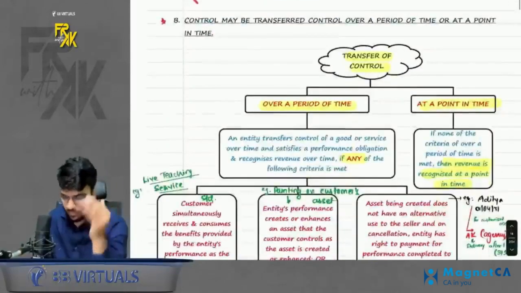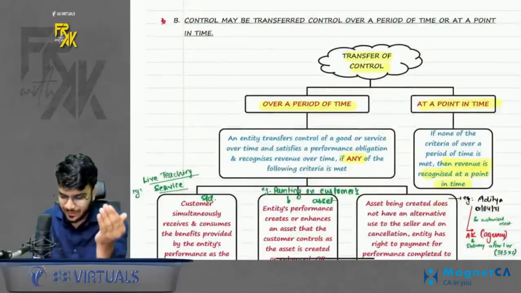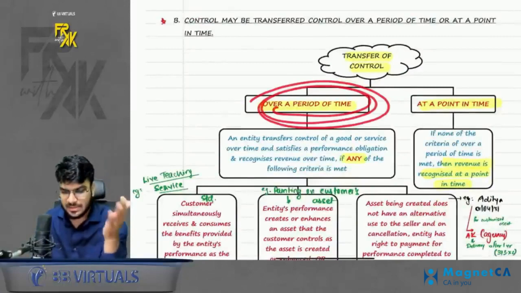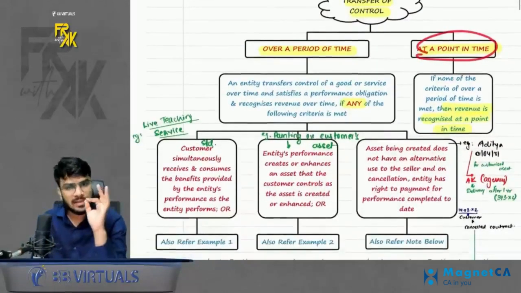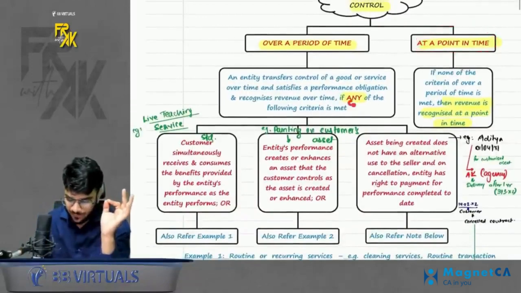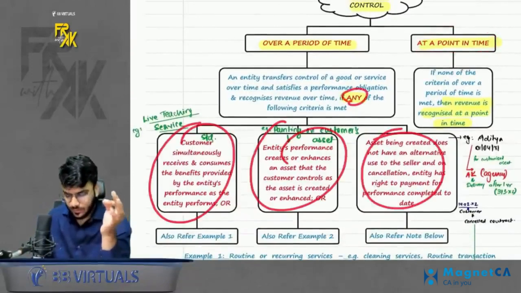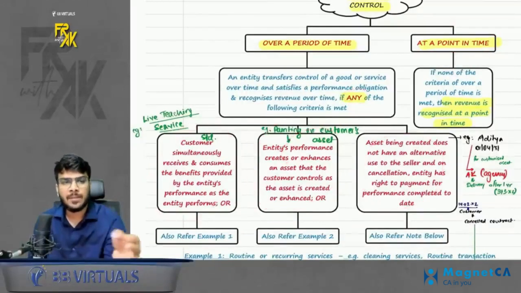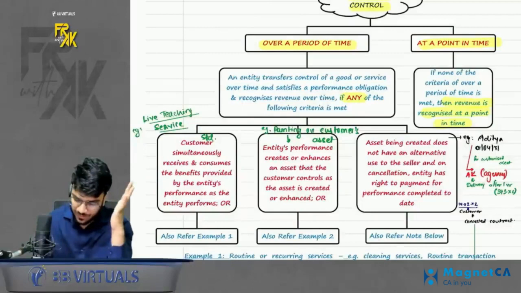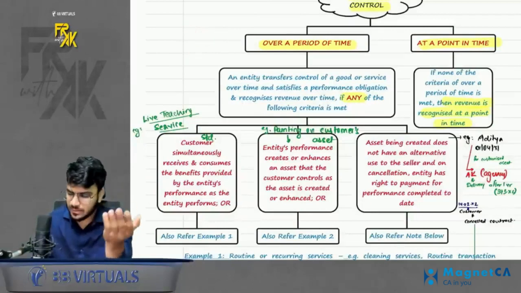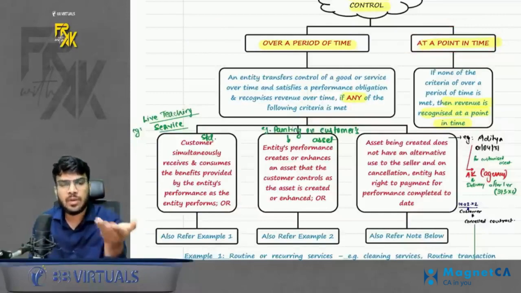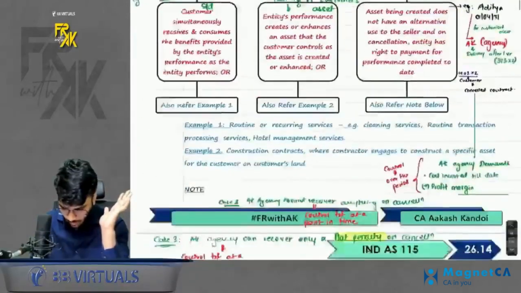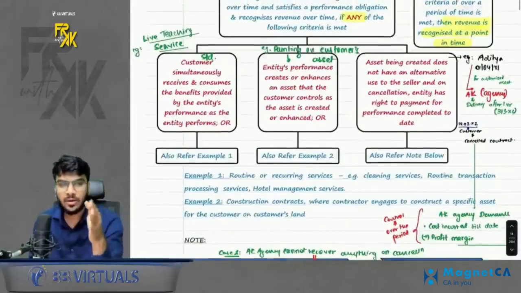Just give a read. Now the main point comes here. How will I identify whether any goods or service is getting transferred over the period or it is getting transferred at a point in time? So there are 3 cases given. Standard says if any one is met out of all these 3, then transfer of control is happening over the period of time. Book the revenue also over the period of time. But if neither of it is met, then you will say control is getting transferred at a point in time. In this case, book the revenue also at a point in time. Okay, chalo. So now we will try to understand all the 3 cases.